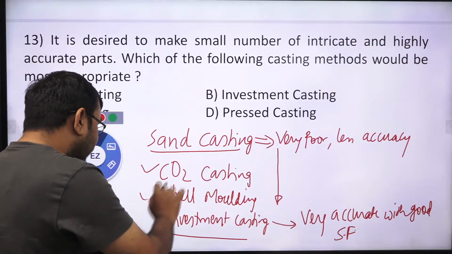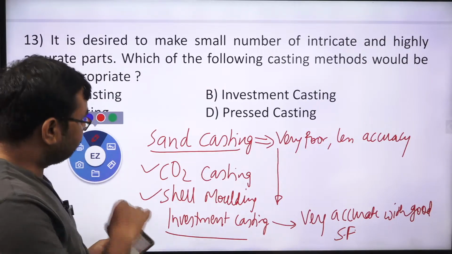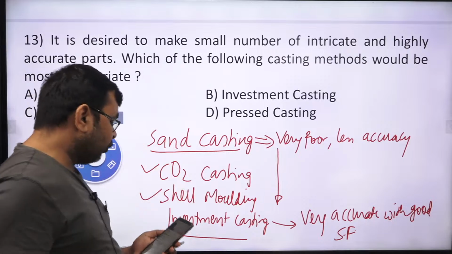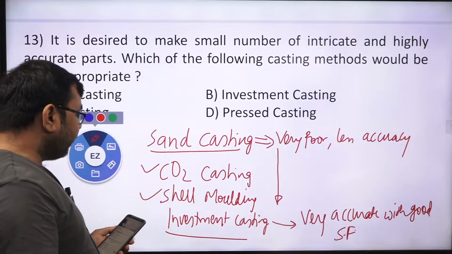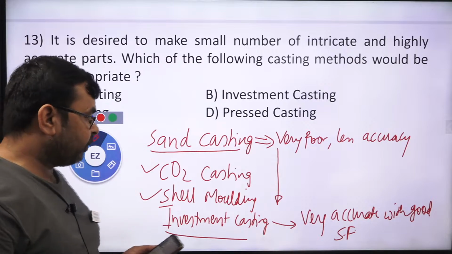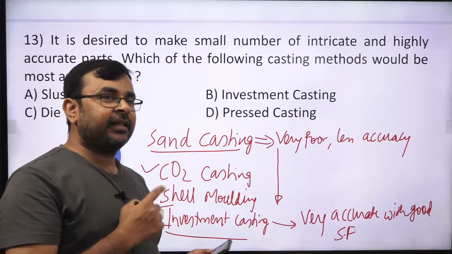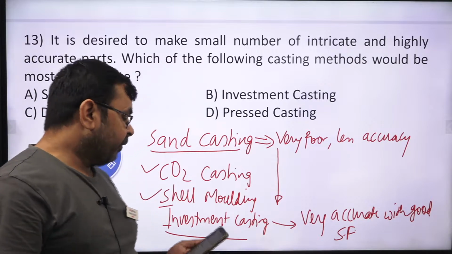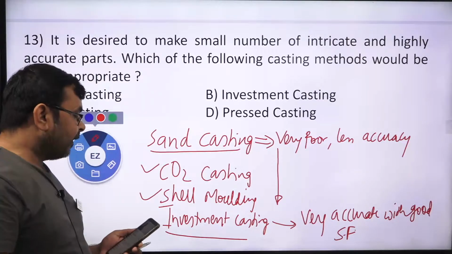And similarly, shell molding also produces better results as compared to sand and CO2 molding, correct? If I talk about the application, then investment casting is used especially for small size components. Its limit is around 15 kg. A 15 kg component can be easily produced, yes or no?